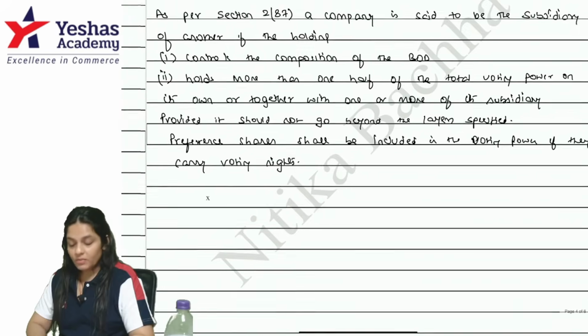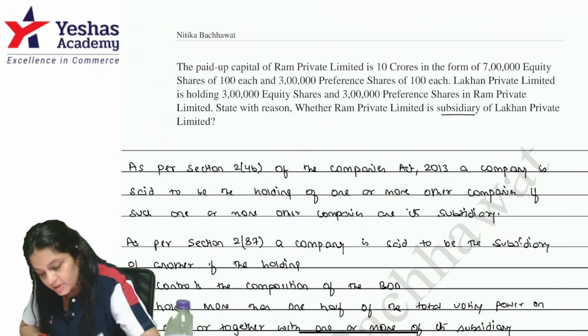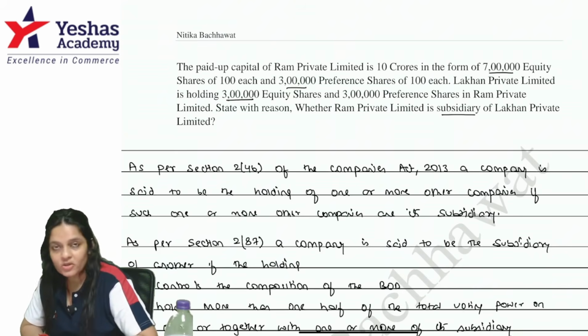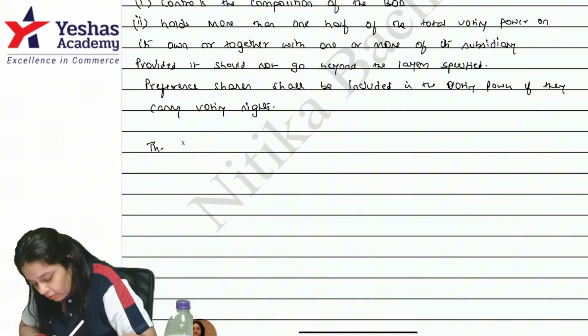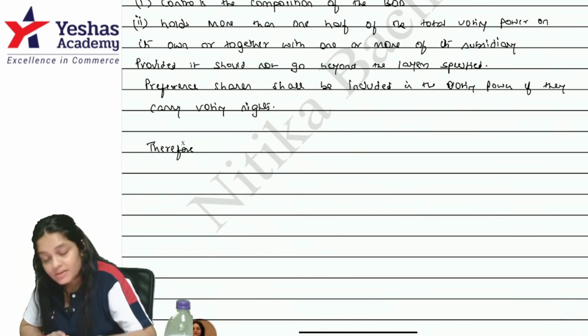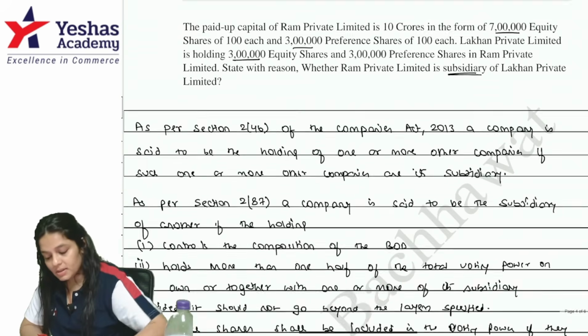So this is it. With this, we are done with the provision. Therefore, see here, the total share capital is 7 lakh equity shares, 3 lakh preference shares, of which 3 lakh equity shares, it's less than half. So it's not a holding company. Please see, the question is asked, is it a subsidiary? So please try to answer like that.